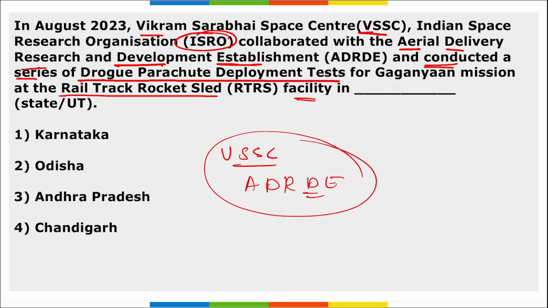together recently tested drogue parachute, right? And this was tested for the Gaganyaan mission. This was tested at the rail track rocket sled facility that is located in Chandigarh. Come back, right? Important, mark this. Then this drogue parachute is 5.8 meters long, and these drogue parachutes find their place within pyro based devices called mortars, and it is a ribbon style configuration, and it is tested for the Gaganyaan mission.